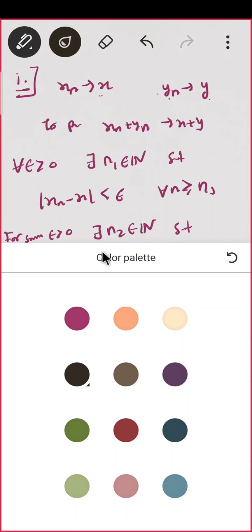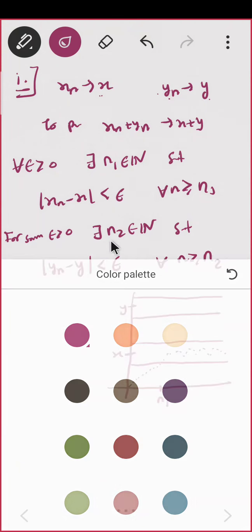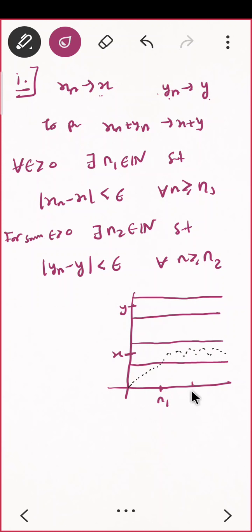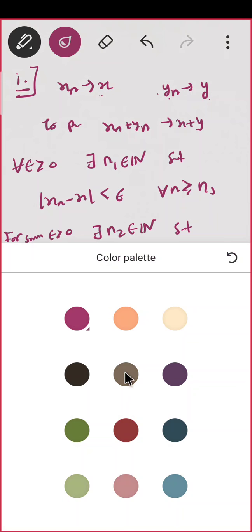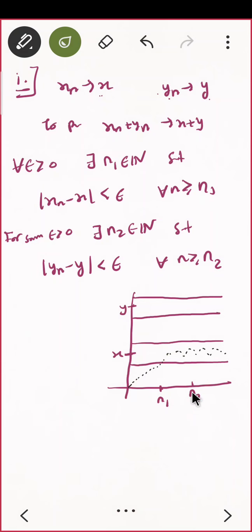And let me write n2 here, suppose, and change the color. That means after this n2 everybody lies in the epsilon band of y, correct? So it will also start from here, something like that. But after n2 everybody is in this band, correct?